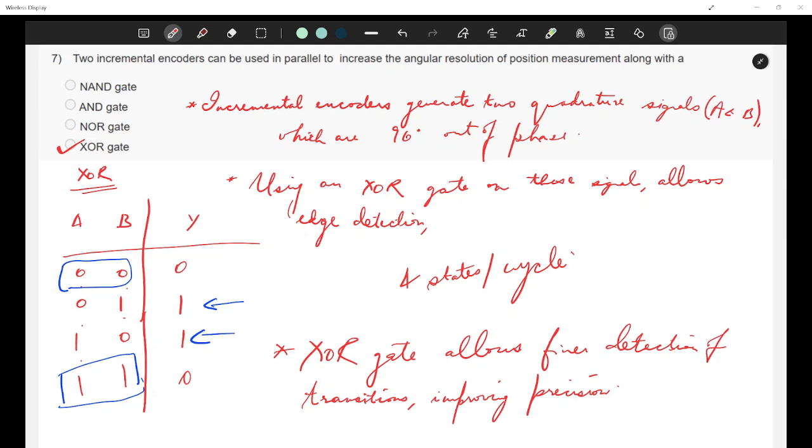NOR gate also does not, because it also does not have a truth table of this kind in which if both of them are different, you get a pulse. So by using an XOR gate, the number of detectable edges per cycle doubles, leading to a higher resolution in position measurement. That is why we use XOR gate. Okay.